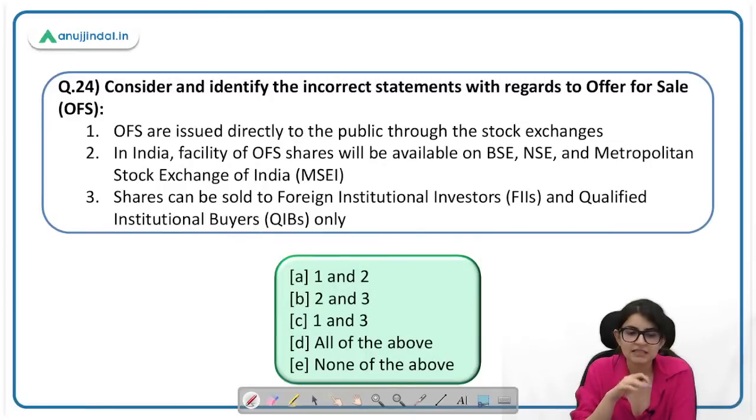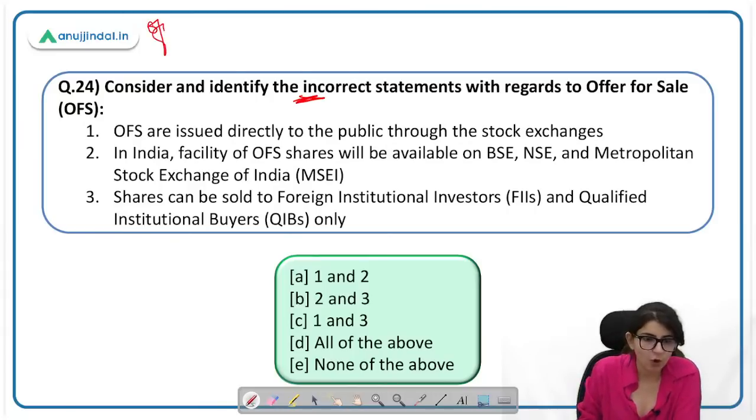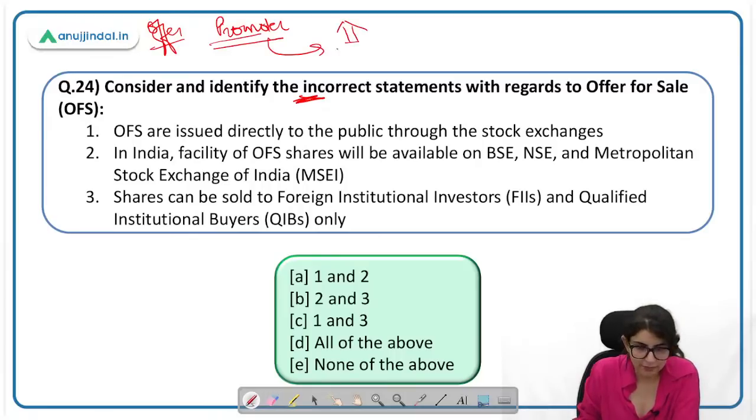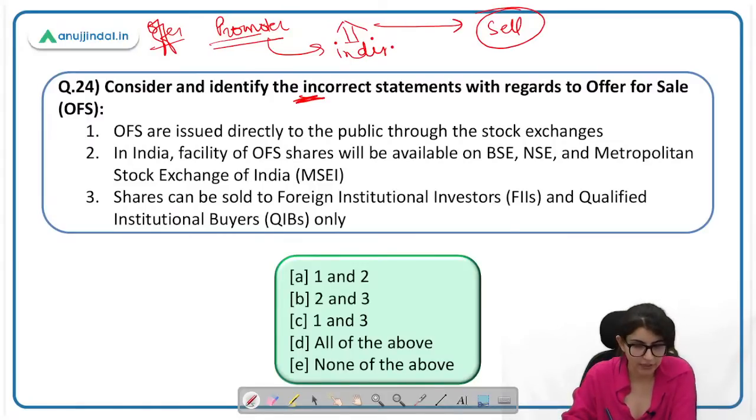Next, consider and identify the incorrect statement with regard to OFS, offer for sale. OFS are issued directly to the public through stock exchange. So OFS में क्या होता है? Offer for sale में the promoters they want to dilute their share. What they do is they indirectly through an intermediary, किसी intermediary के through they sell these shares so that they can dilute their stake in the company. This is not done directly to the public through stock exchange, done through an intermediary. Okay, so the first statement here is incorrect.